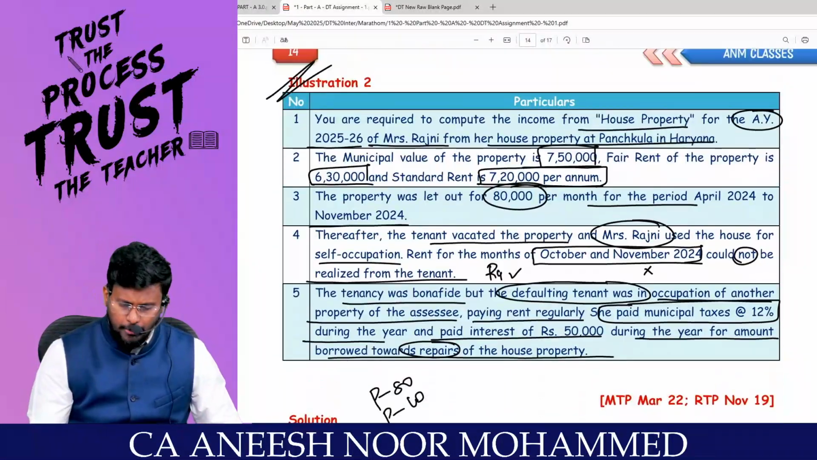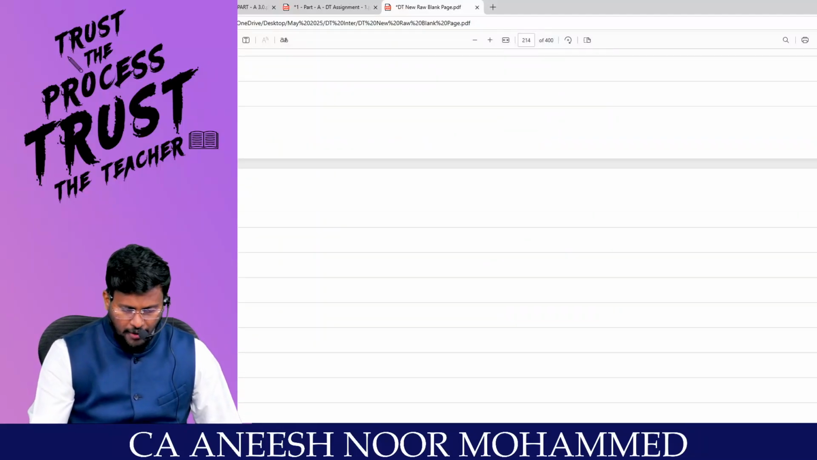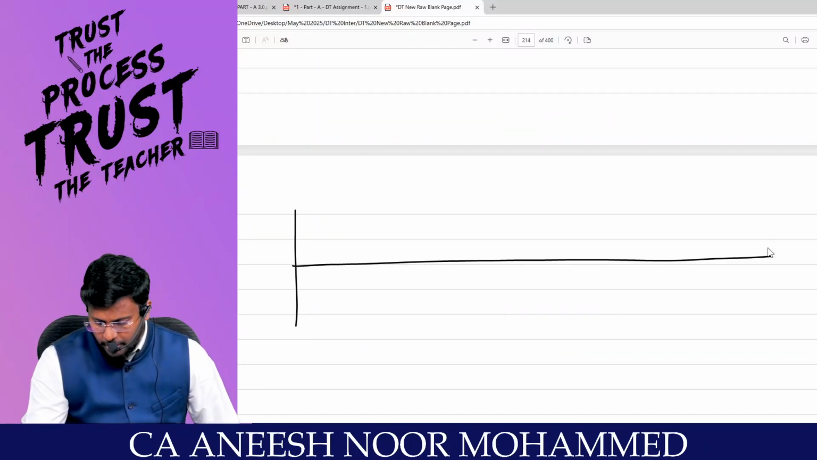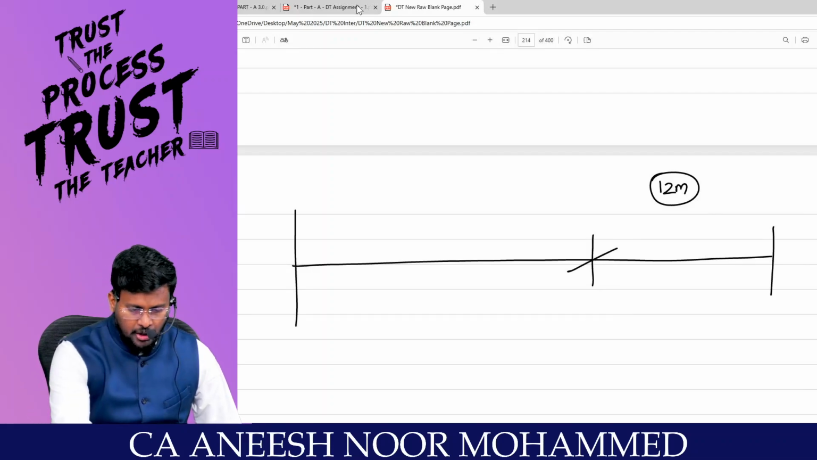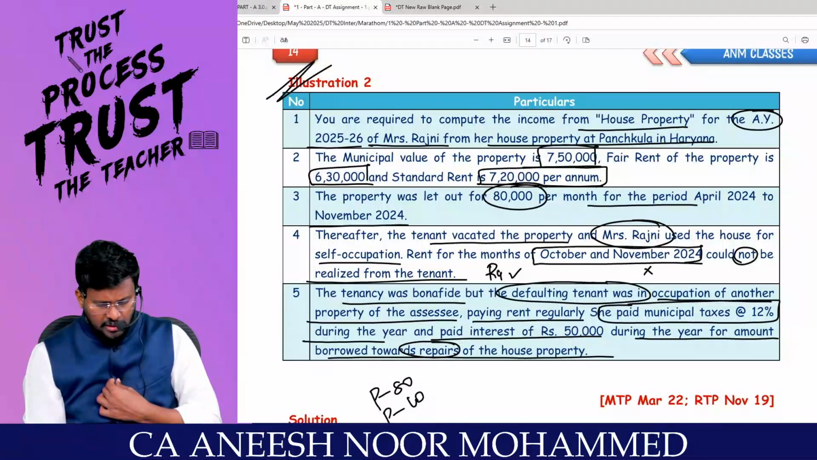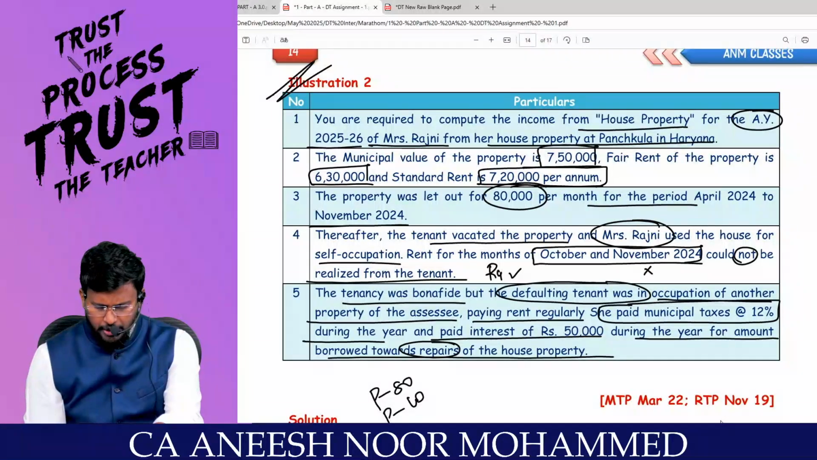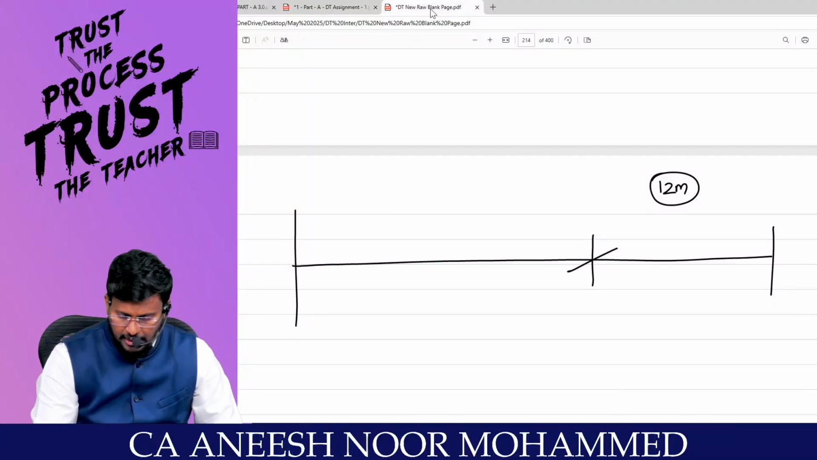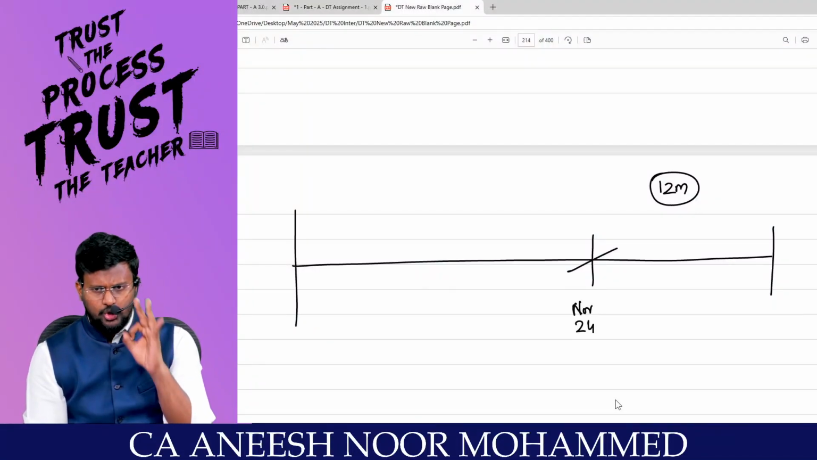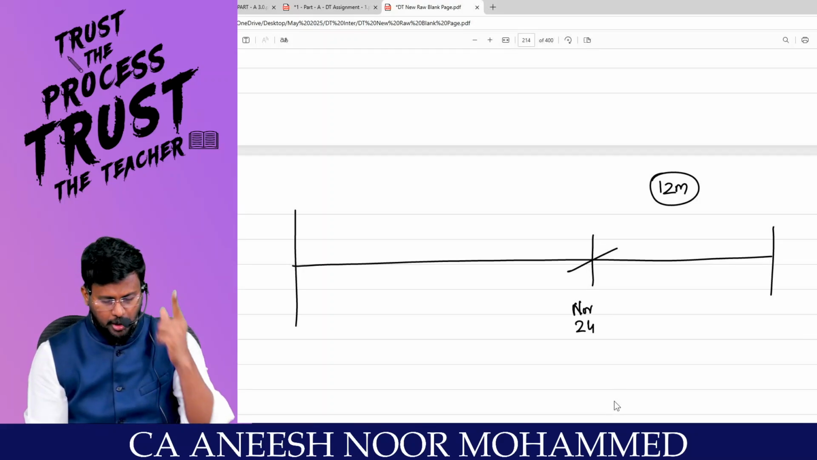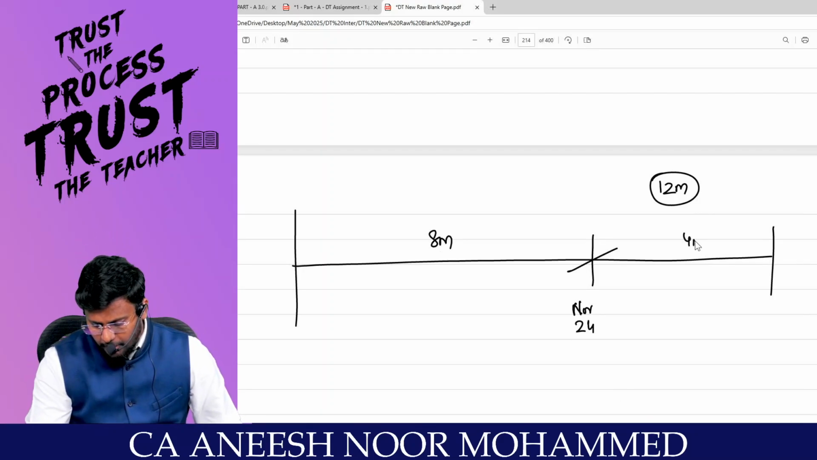Simple question, normal question, house property question. First, you have to apply the timeline, my dear lovable students. 12 months totally are there. Out of the 12 months, there is a split. First, how many months? Property was let out for 80,000 per month from April to November, correct? So till November 2024. That means April, May, June, July, August, September, October, November. It's a game of 8 months and 4 months.